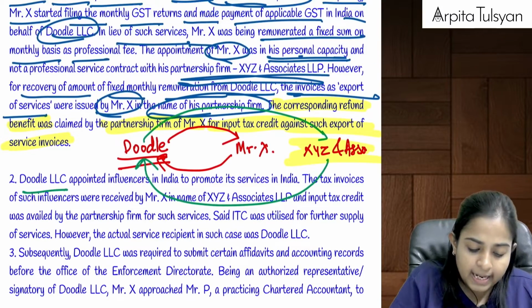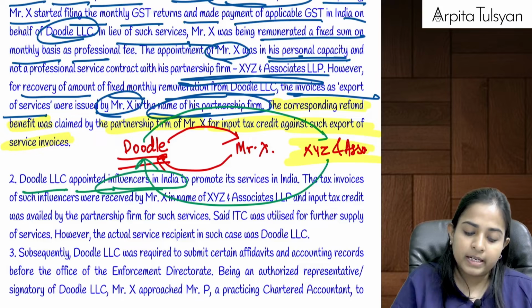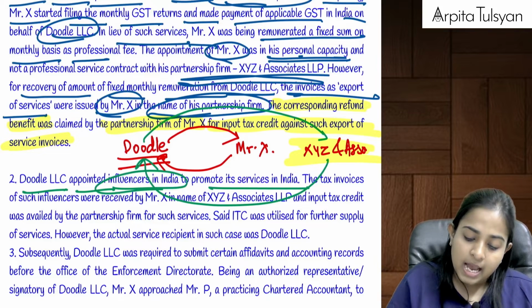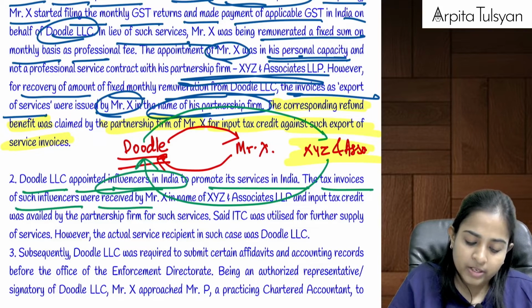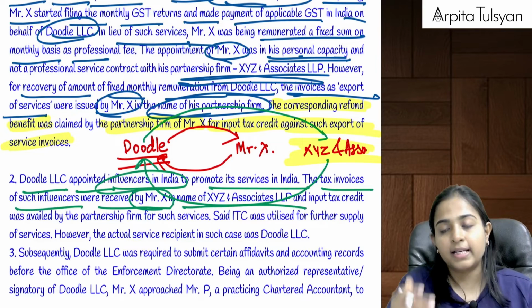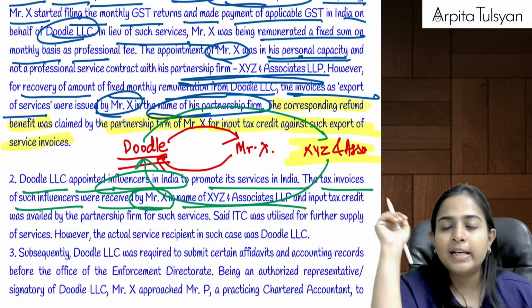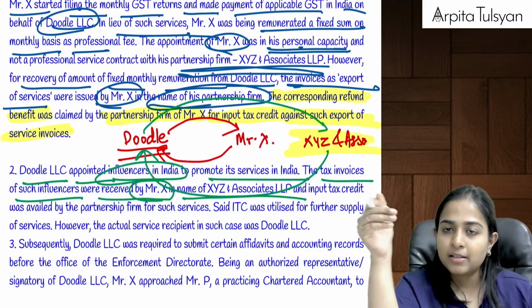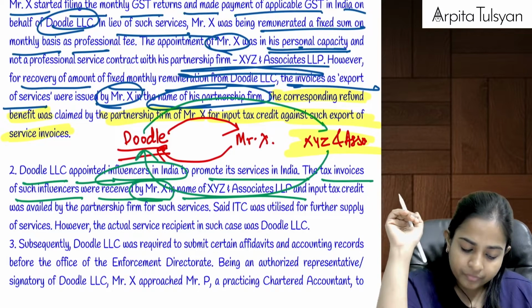Now, Doodle LLC appointed influencers in India to promote its services. The tax invoices of such influencers were received by Mr. X in the name of XYZ and Associates. Oh my god. So Doodle Inc. is taking input, it is availing some services from India.